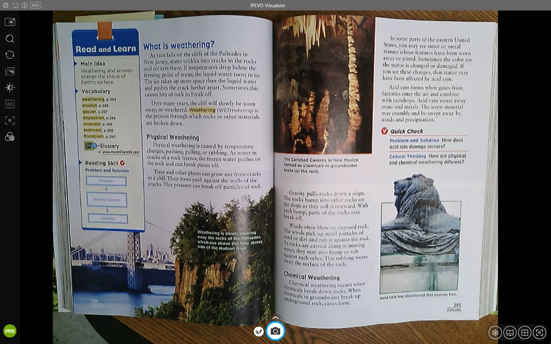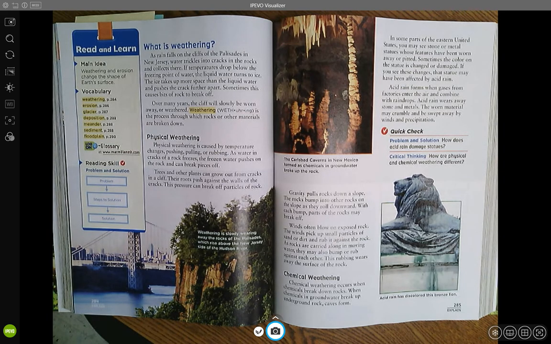Weathering is the process through which rocks or other materials are broken down. Physical weathering. Physical weathering is caused by temperature changes, pushing, pulling, or rubbing. As water in cracks of a rock freezes, the frozen water pushes on the rock and can break pieces off.